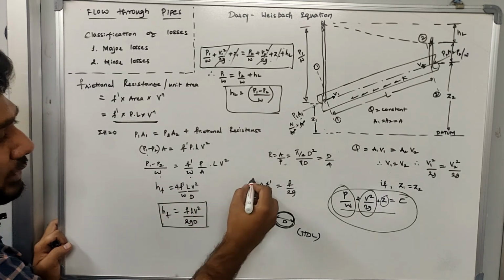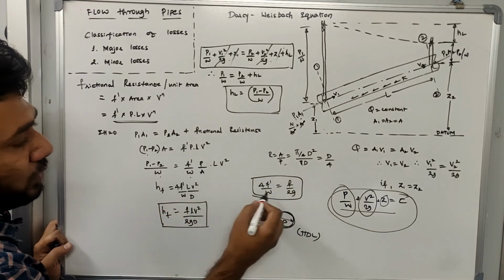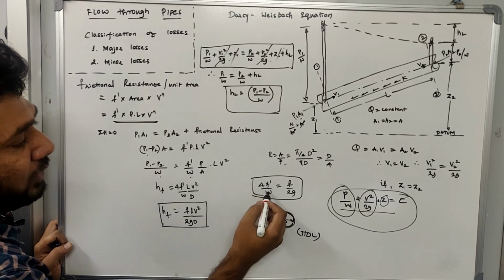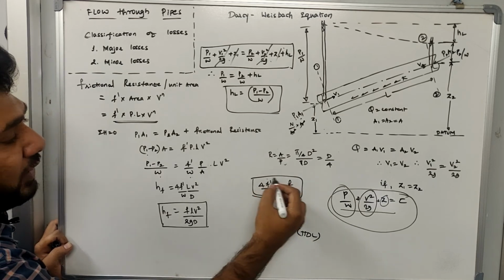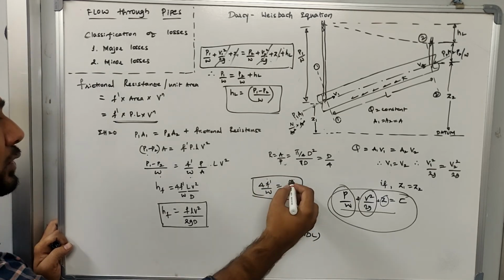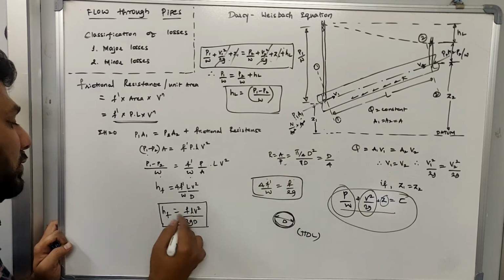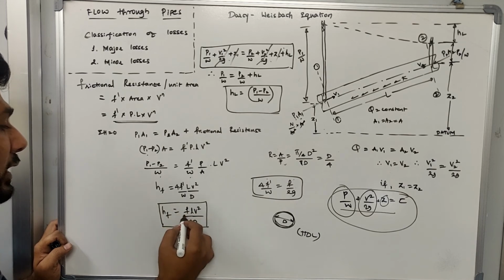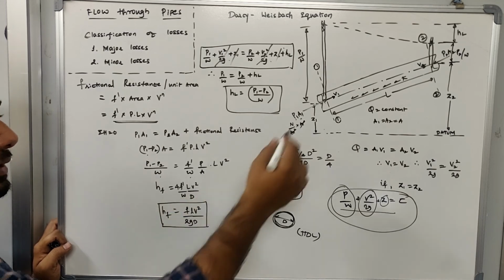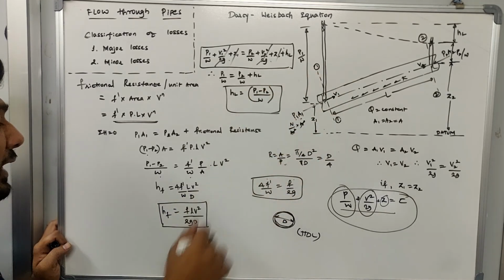The next step is another equation, where 4 times F dash divided by w is nothing but your f by 2g. F dash is representing the friction factor, and f is representing the friction coefficient, which is f divided by 2g. So 4 F dash divided by w is replaced by f divided by 2g. L is representing the length of the pipe, V is representing the mean velocity in the pipe, and d is representing the diameter of the pipe.